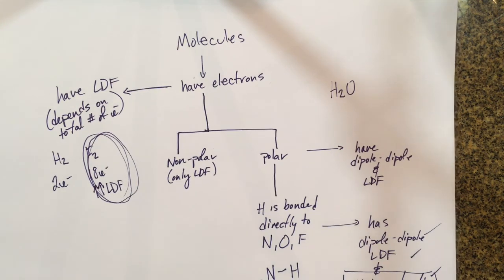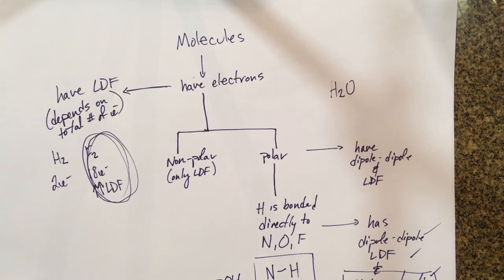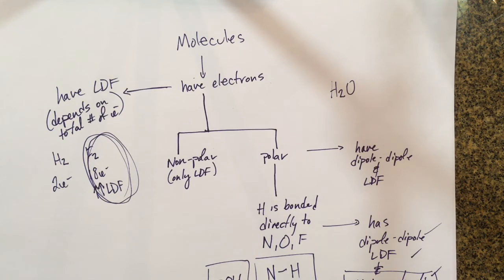Sometimes it's helpful to notice that this is often written like OH or NH2. If it's got a functional group that looks like this, it has hydrogen bonding, and by virtue of the fact that it's polar, it's going to have dipole-dipole force, and it's a molecule, so it also has London dispersion force.